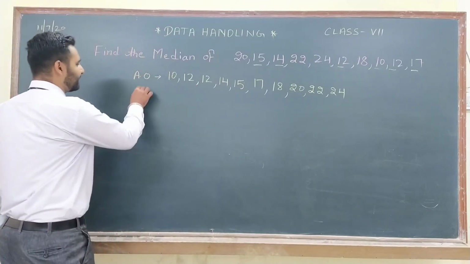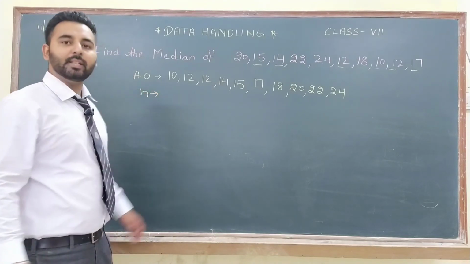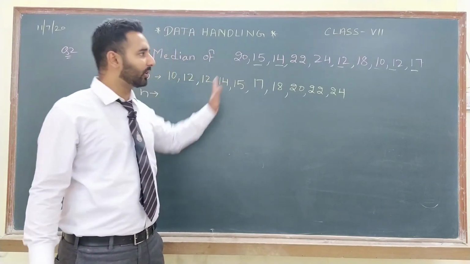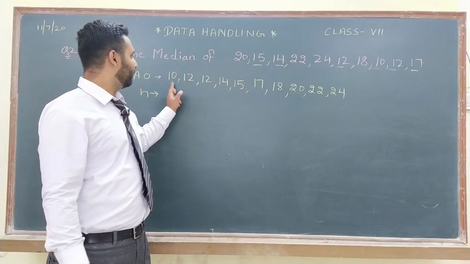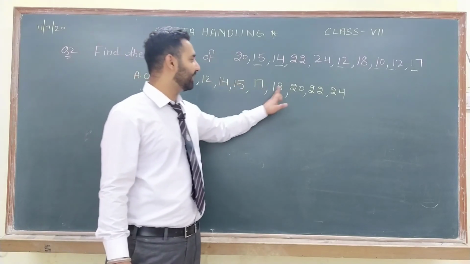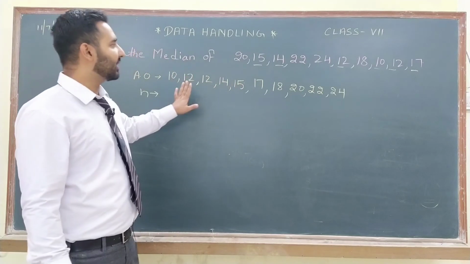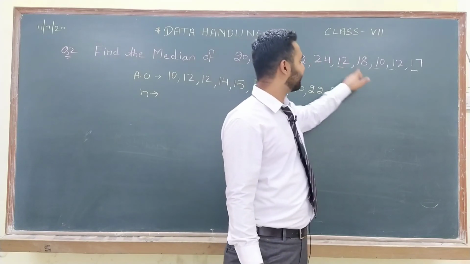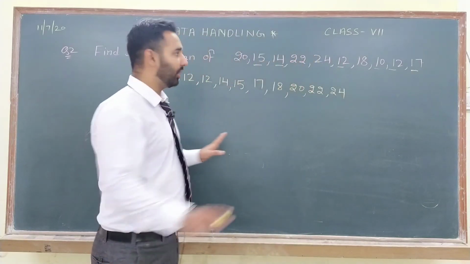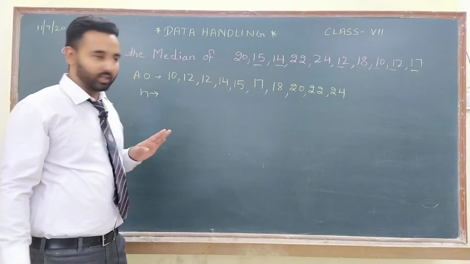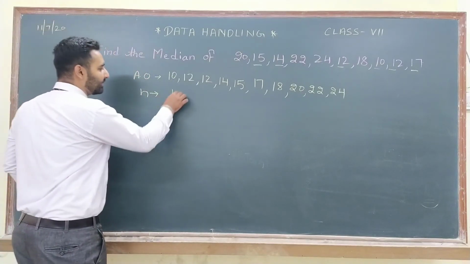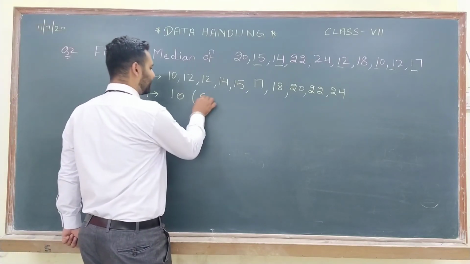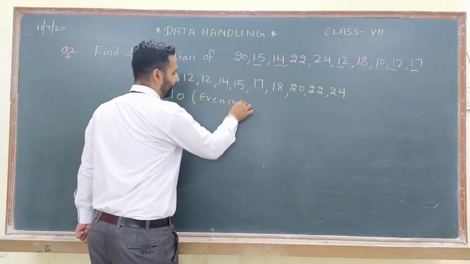The second step is n, meaning how many terms are present there. So count. When you have written them in ascending order, don't look at the original, just check here: 1, 2, 3, 4, 5, 6, 7, 8, 9, 10. Just confirm that in the question also 10 terms are given: 1, 2, 3, 4, 5, 6, 7, 8, 9, 10. By this I am sure that I have not skipped any term. Fine. So n means the number of terms, and I have 10 terms here. And 10 is an even number.